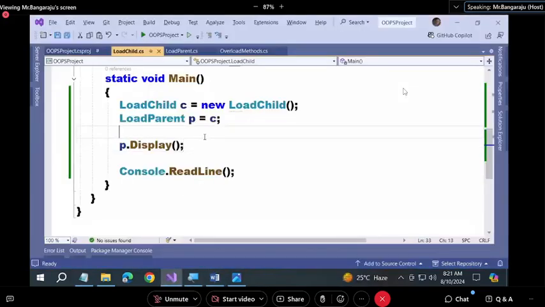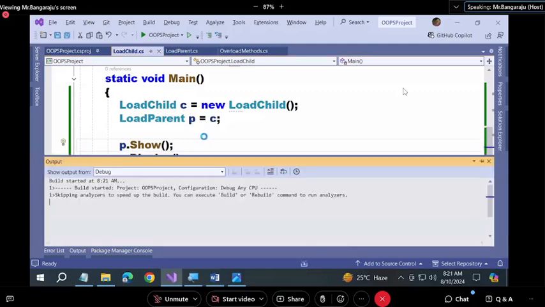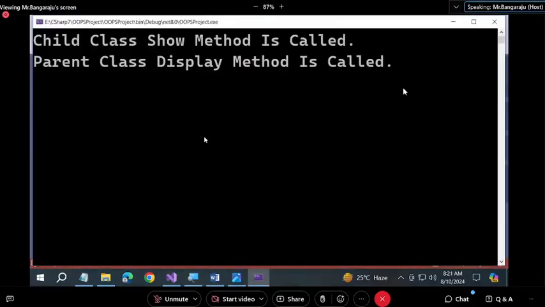Same way, we have the show method also. I want to call the show method now. P dot show. We have this method in parent also. We have this method in child also. What is called? Louder. Parent, right? Wrong answer. Child is called. But you said you cannot call. What did I say? Pure child class members cannot be called. I said you remember this word.